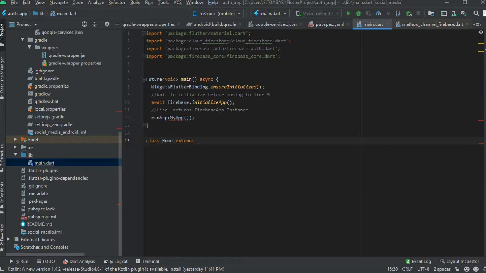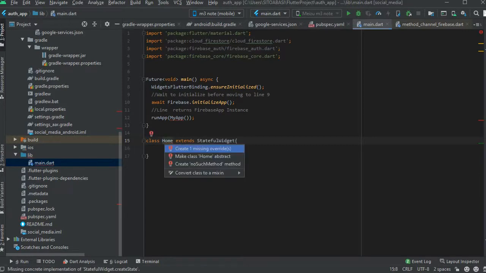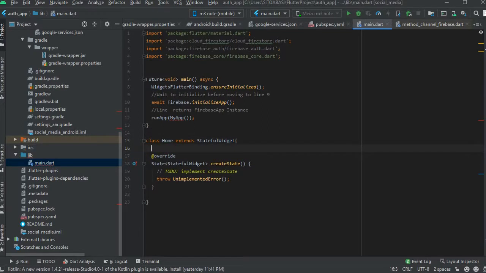So this Home class is going to extend a StatefulWidget. This is the home page for the app, where you're going to have the post feed. You're going to see the users that post, they like the pictures, and they will show on the home feed. So this is the Home class here that shows that. When you create a stateful widget, you by default have to override createState.